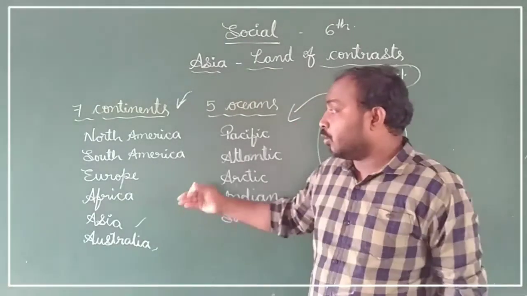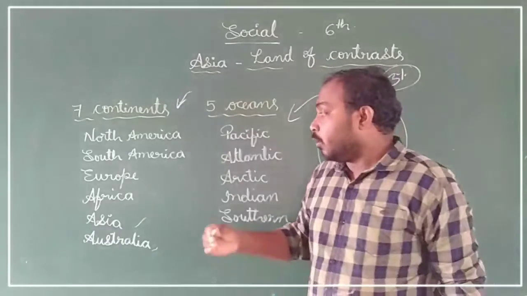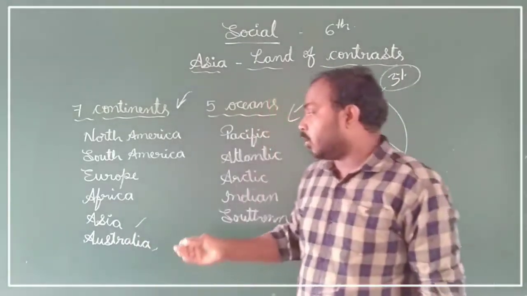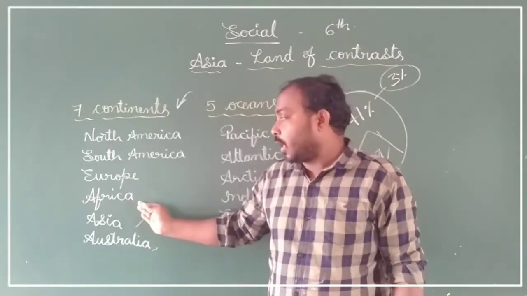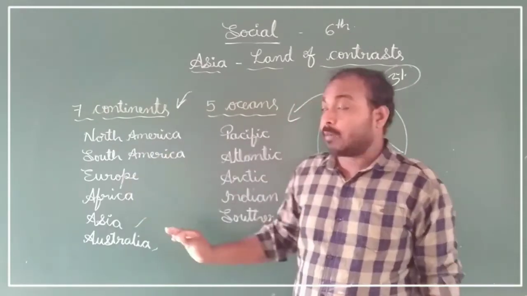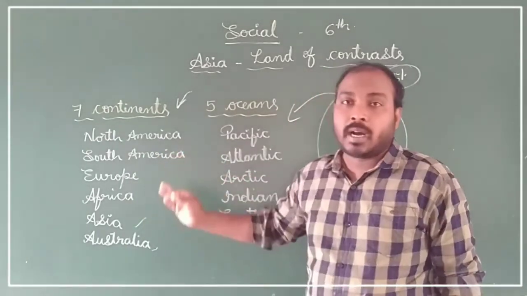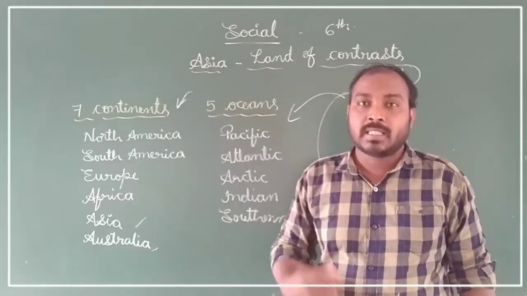In this 6th standard, you are going to learn 3 continents: Asia, Africa and Europe. The rest you will learn in the 7th standard.